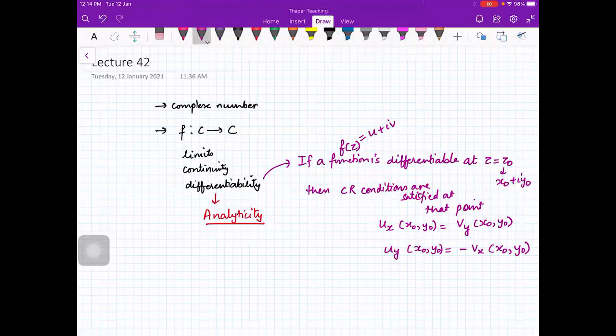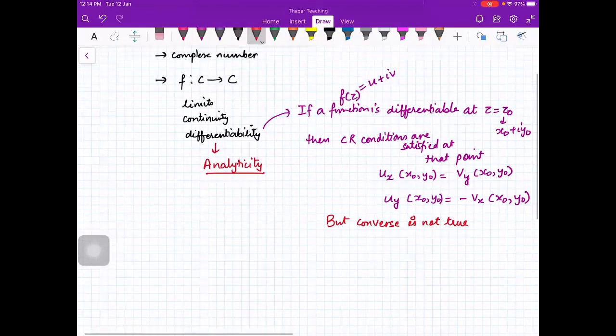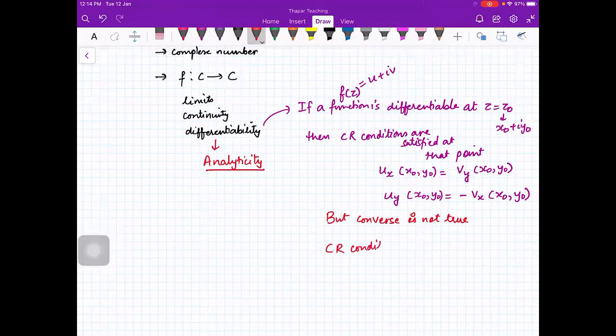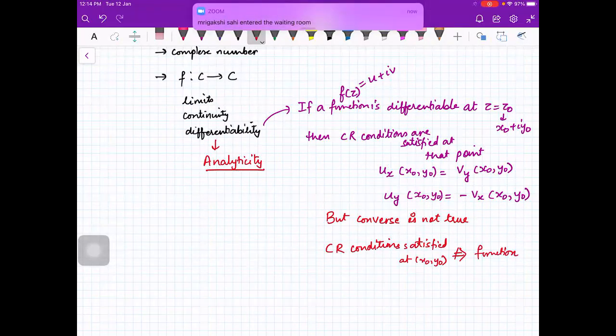So differentiability implies that the CR conditions will be satisfied, but the converse is not true. It means that CR conditions being satisfied at x naught comma y naught does not imply that the function is differentiable at that point. I gave you an example yesterday.